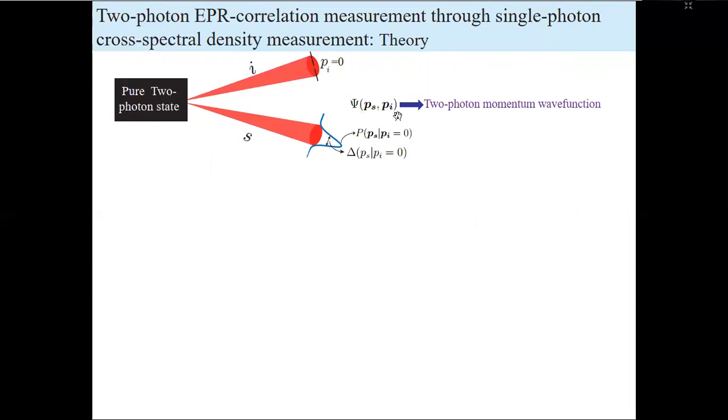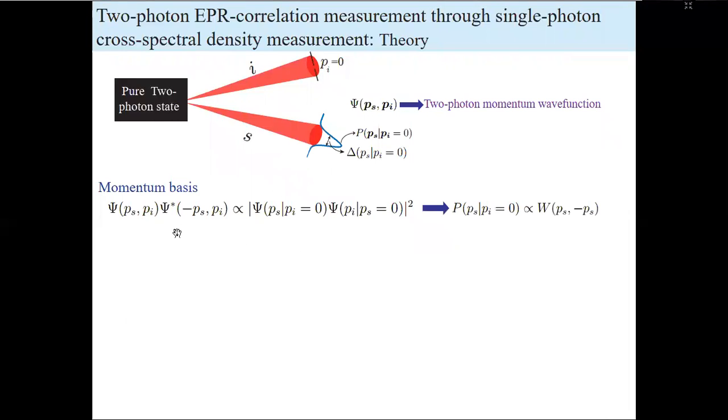And now if this two-photon wave function satisfies this particular condition, then the conditional probability distribution maps into this quantity, which we call the cross-spectral density, or the two-point correlation of the signal photon in the momentum basis, and it carries the coherence information of the signal beam only. And the measurement of the cross-spectral density doesn't require any coincidence detection. And since P is proportional to W, by measuring W, we can figure out the conditional momentum uncertainty.